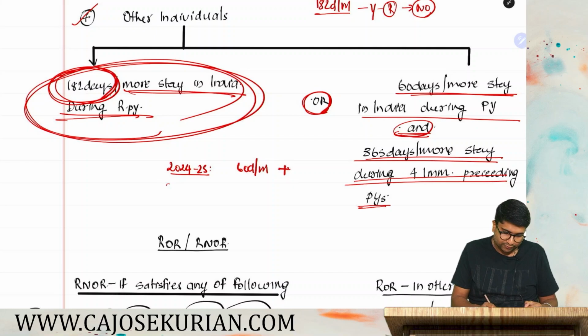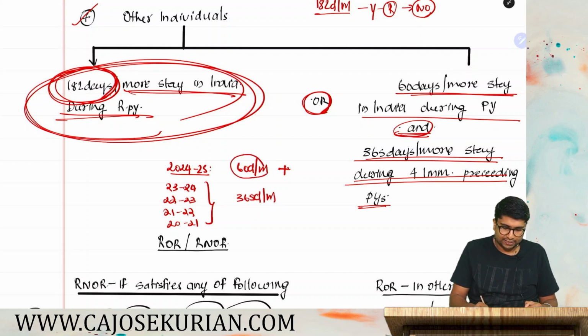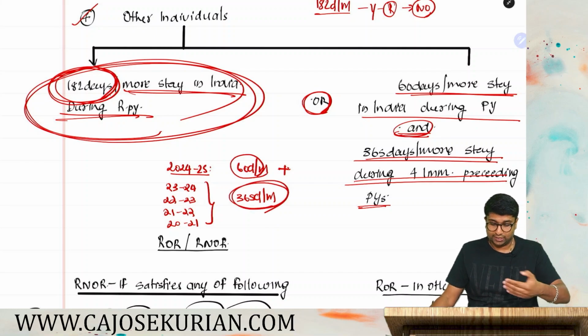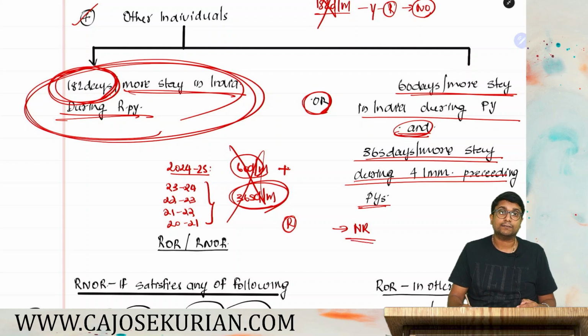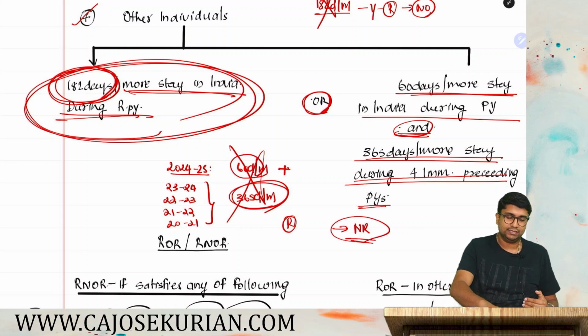Along with that, I have to check the 4 preceding years, that is 23-24, 22-23, 21-22 and 20-21. In the 4 preceding previous years, my stay is 365 days or more. That means in the relevant PY 60, and in the 4 immediately preceding previous years, it is 365 days or more. In that case also, I'll become a resident. And if I'm not satisfying 182, not satisfying 60 plus 365, I'll become a non-resident. So this is how you have to determine the residency status.